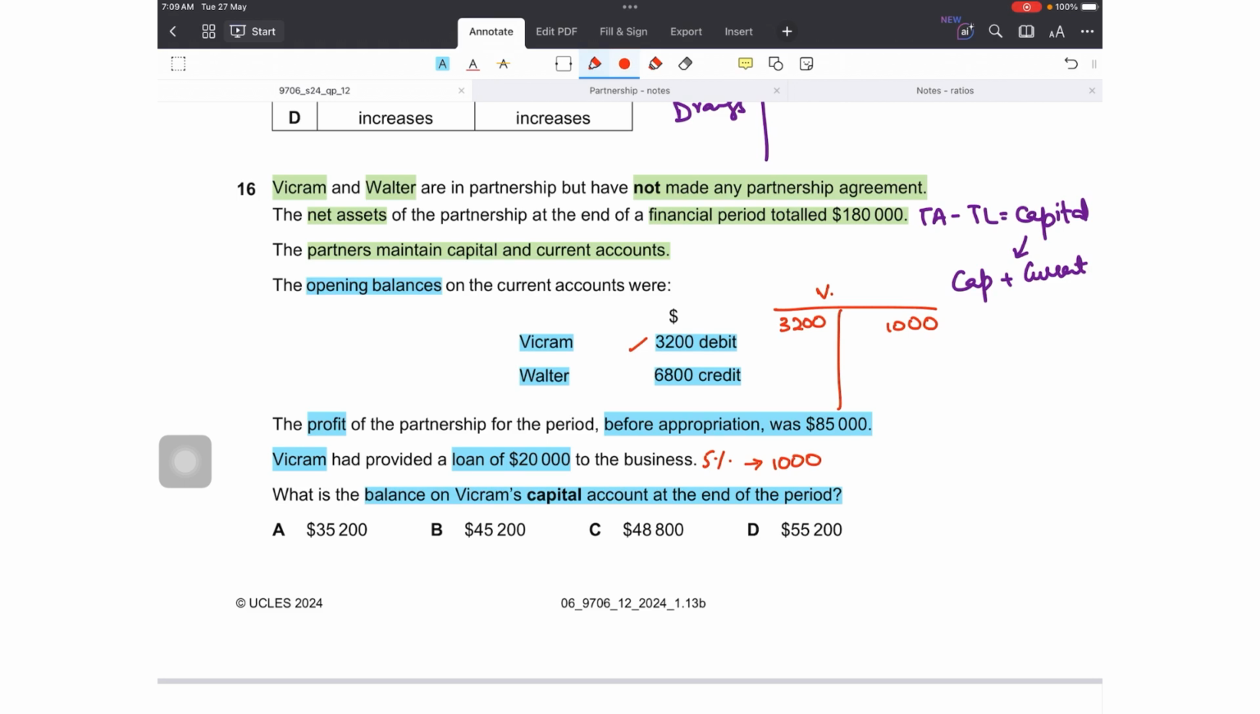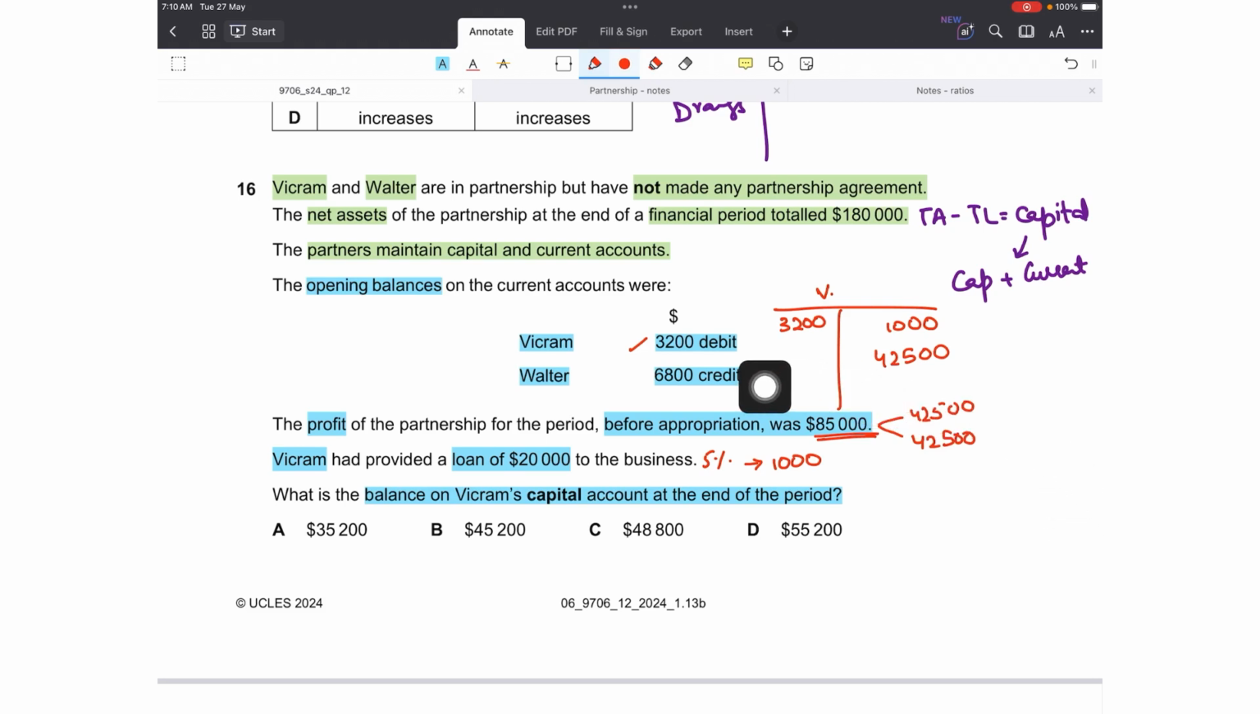And then lastly, since there is no drawings, no interest on drawings, no interest on capital, no salary, we just have to divide the profit between the two partners. Now it was 85,000. This is profit for the partnership for the period. This is profit for the year. Interest has already been deducted from this profit. So now this will be distributed amongst the two partners in equal ratio. So for Vikram it will be 42,500, and same for Walter, 42,500. That will be on the credit side.